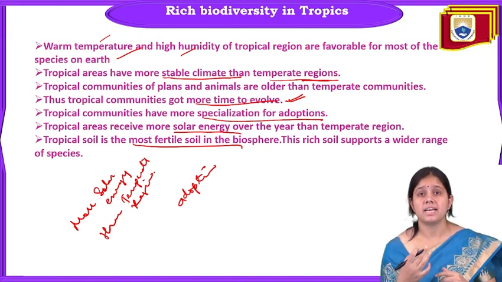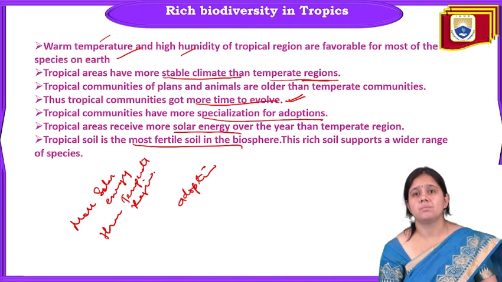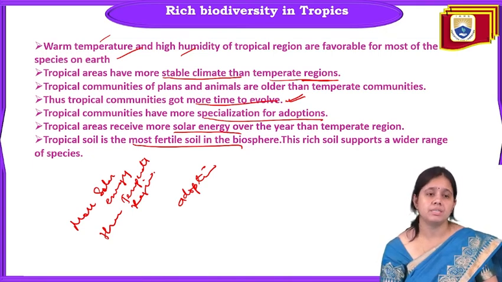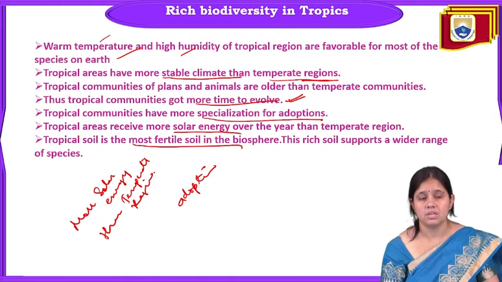species. Next one is that plant and animal species are older than the temperate species. All the species that are present in the tropics are older than the temperate communities. And next, tropical communities have very much time for evolution. They have very much time for adaptation. They can adapt very well compared to the species found in the temperate region. So they can survive and evolve very well.